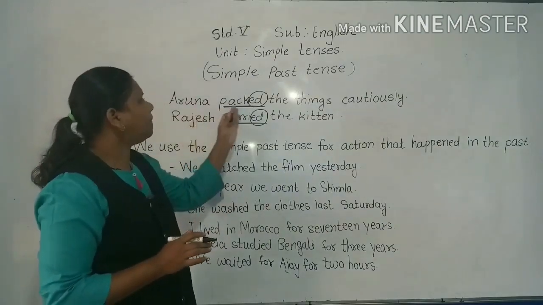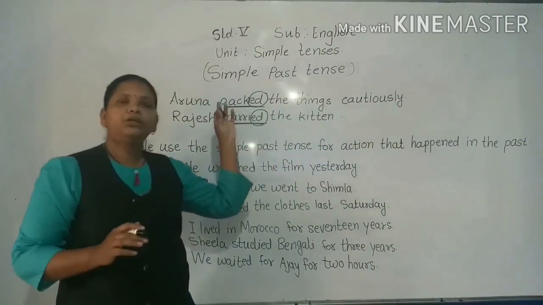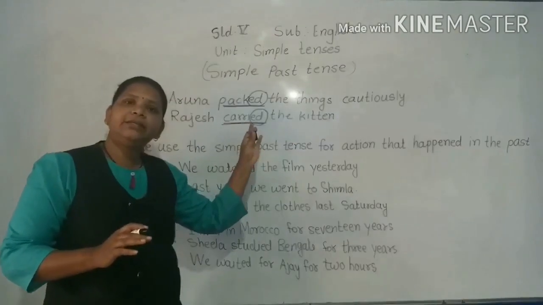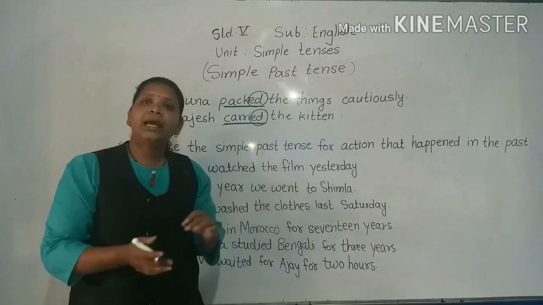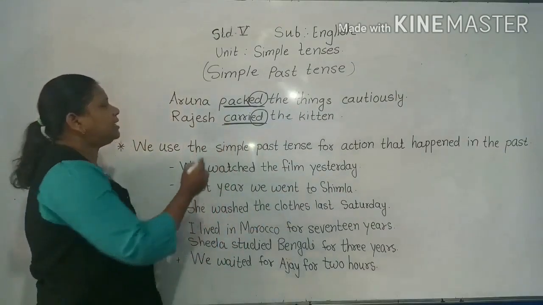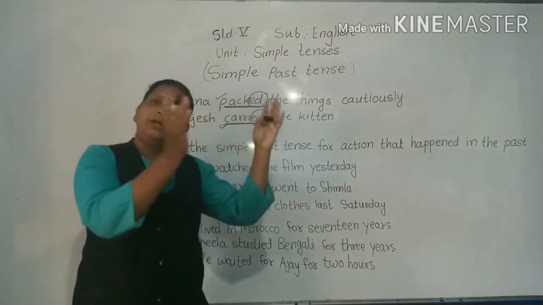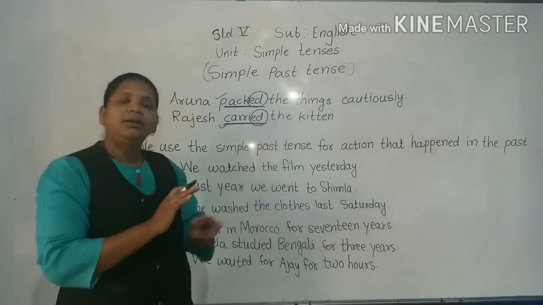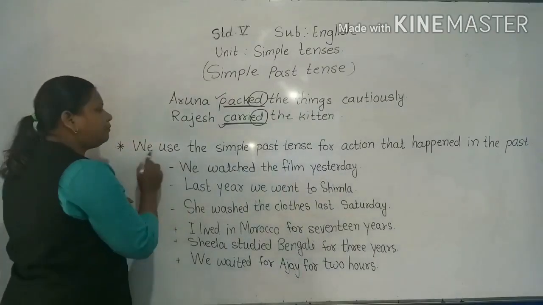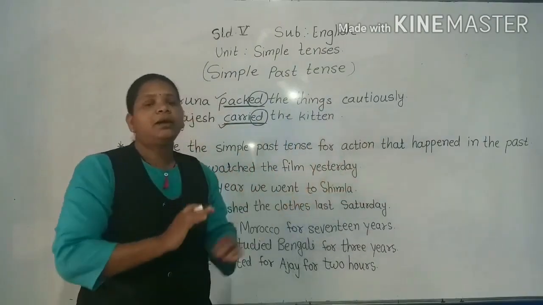Now see, Aruna packed the things cautiously. If we read the sentence, it suggests that these sentences refer to actions that have taken place in the past. Are you getting my students? See, this action of packing, this action of carrying has been done in the past. So we understand that we use the simple past tense for actions that happened in the past.